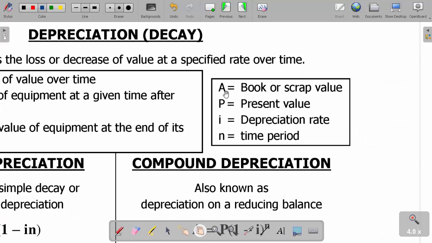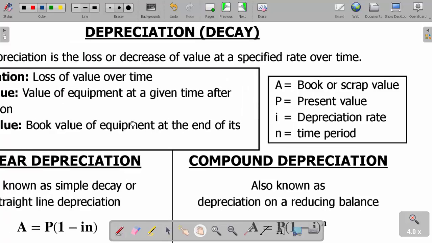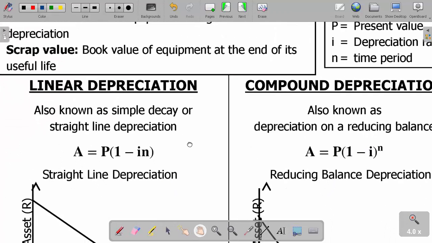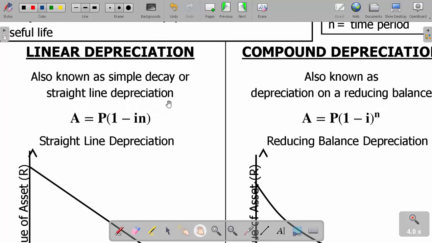In this case, A is the book or scrap value, P the present value, I is the depreciation rate, and N is the time period. So we have got two types, like we said. We have linear depreciation and compound depreciation. Linear depreciation is also known as straight line depreciation.